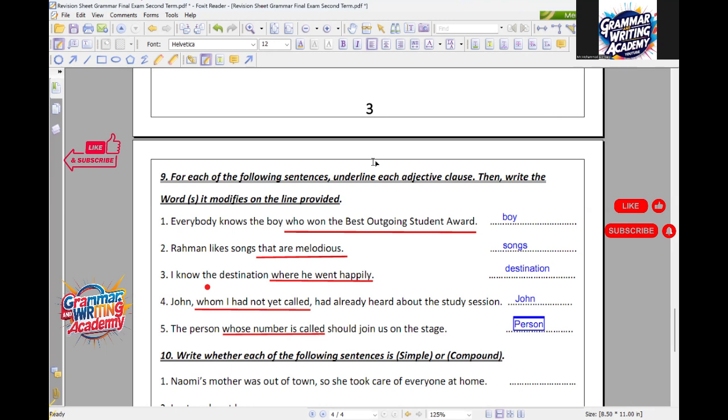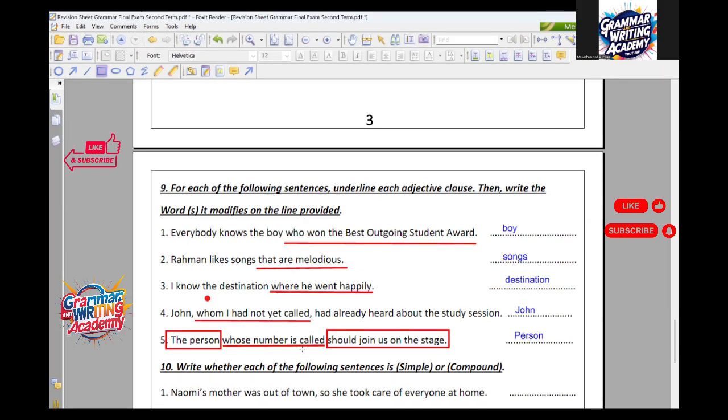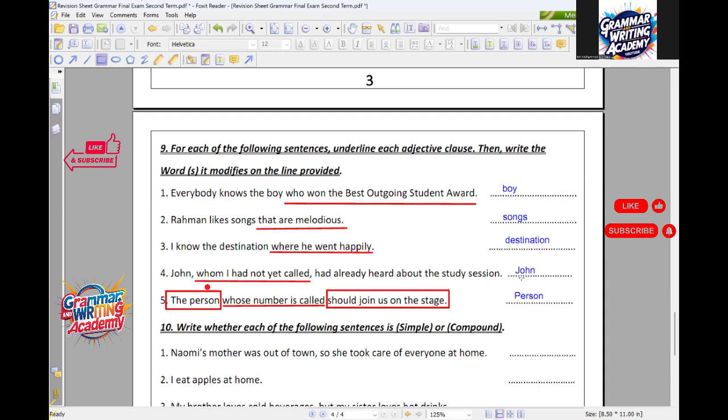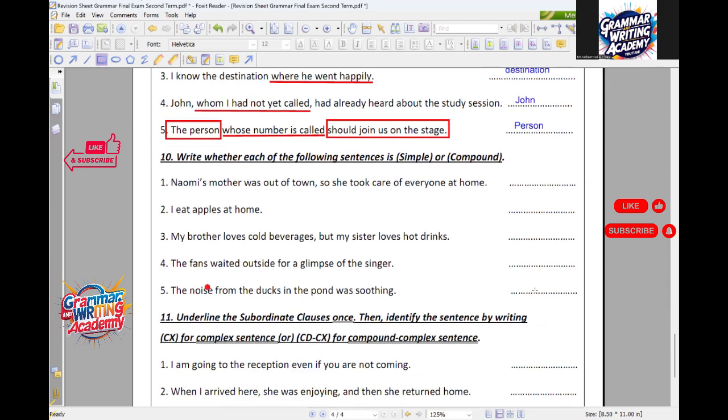This part, with that part there, is the independent clause, and the underlined part is the adjective or subordinate clause. This is very important. After finishing the clauses, I'm going to move to sentences: simple, compound, complex, or even compound-complex. A new turn from the beginning.